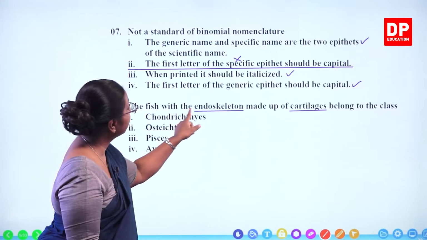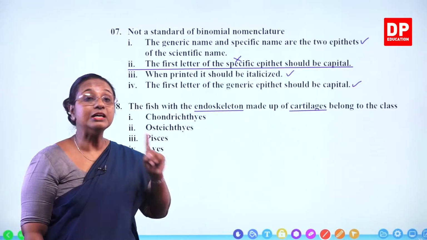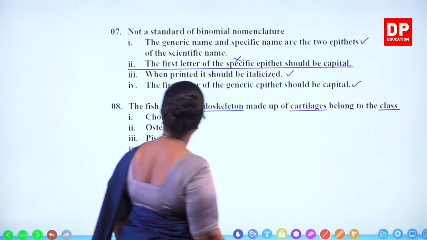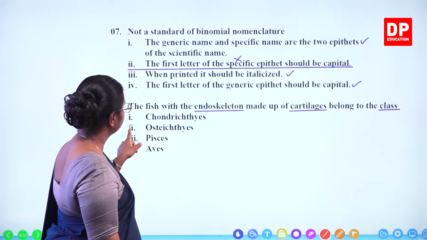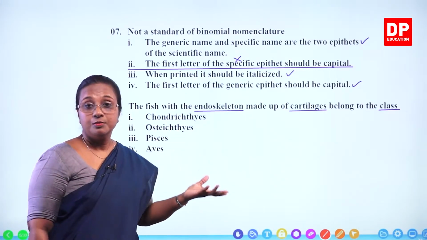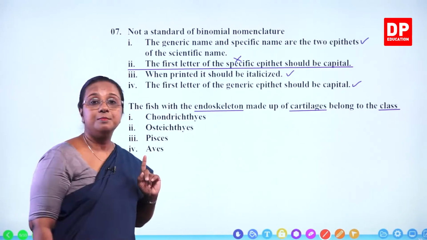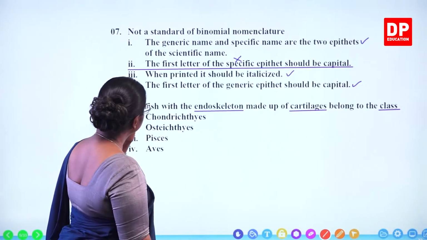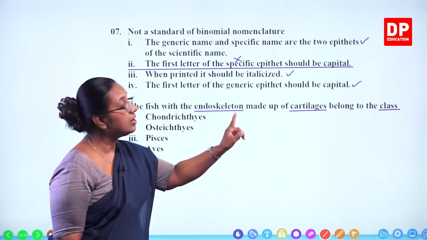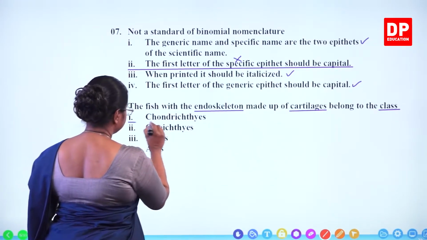Chondrichthyes, they have cartilage endoskeleton. Osteichthyes, bony endoskeleton. So the fish with the endoskeleton made up of cartilages belong to the class Chondrichthyes. That is the answer.